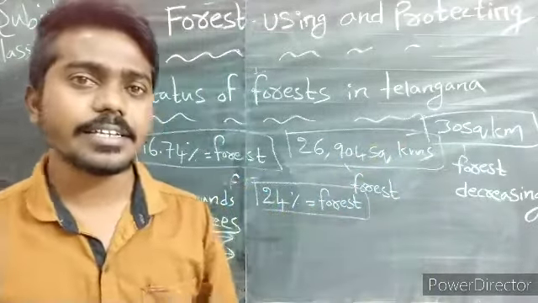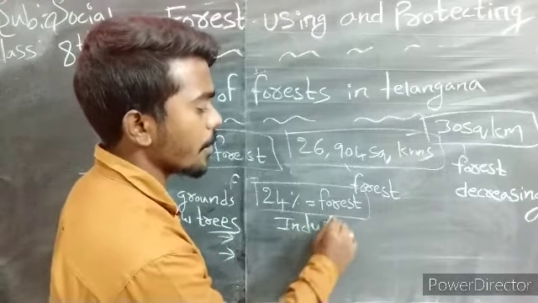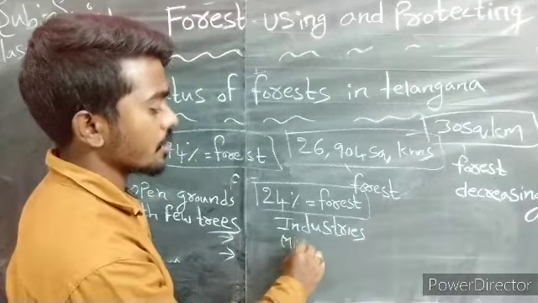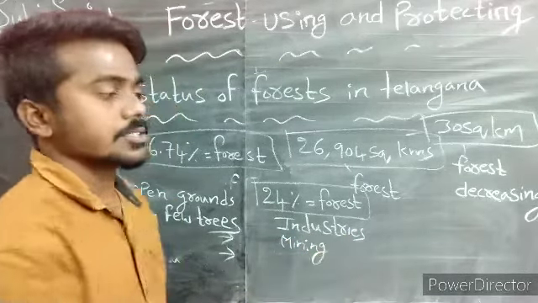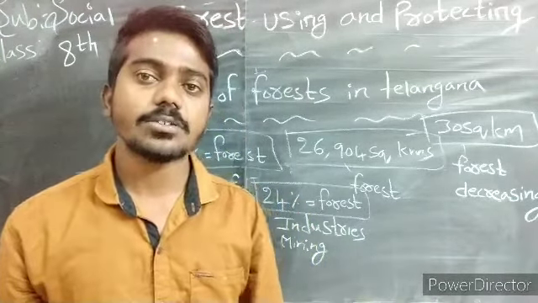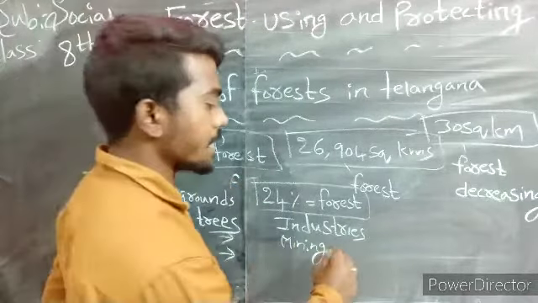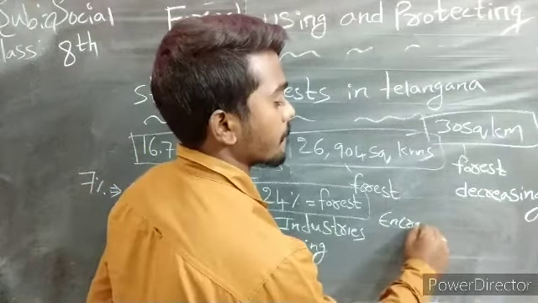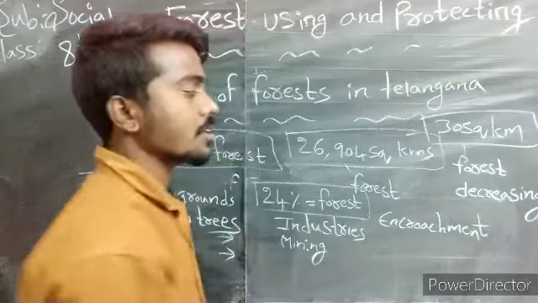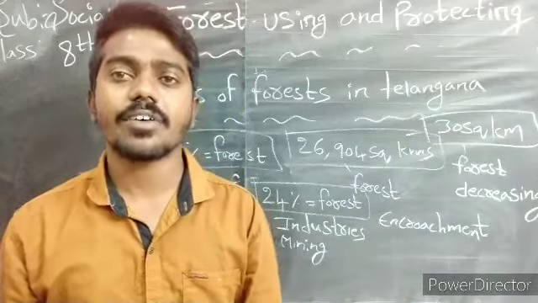Why is the forest being cut? Yes, by building the industries. And the mining. You know about the mining. Through the mining process only, the coal is extracted. Yes or no, children? Industries, mining, and encroachment. Encroachment means akraminchadam. This is the main reason for decreasing the forest.